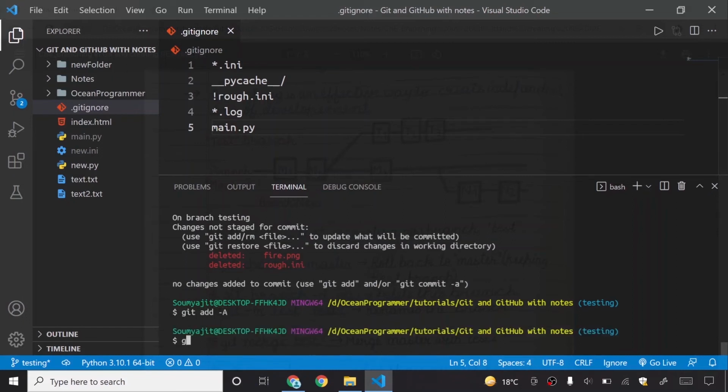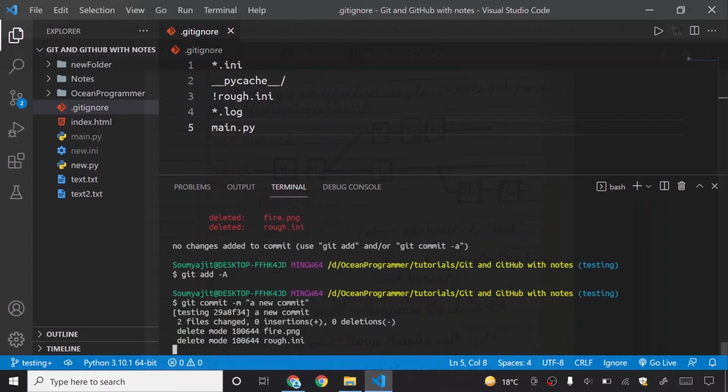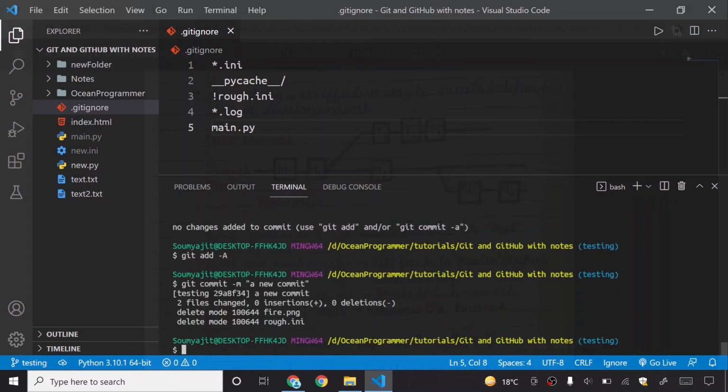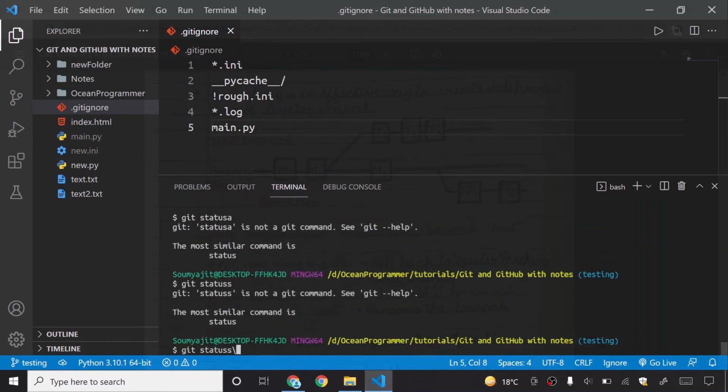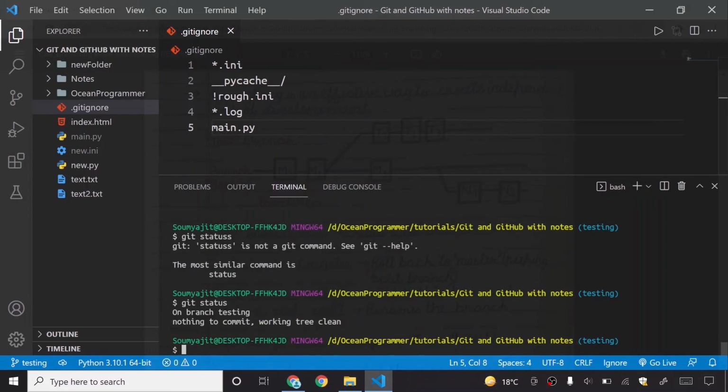Git add -A, git commit -m, a new commit. I am writing a story. I will write a new commit. So you can see that a new commit has been created. So I will say git status. It is saying that on branch testing. It is not saying master right now, it is saying on branch testing. Nothing to commit and your working tree is totally clean.